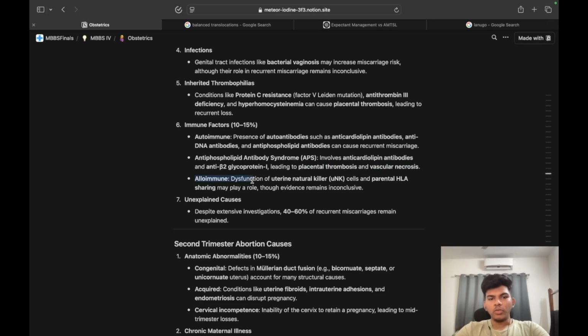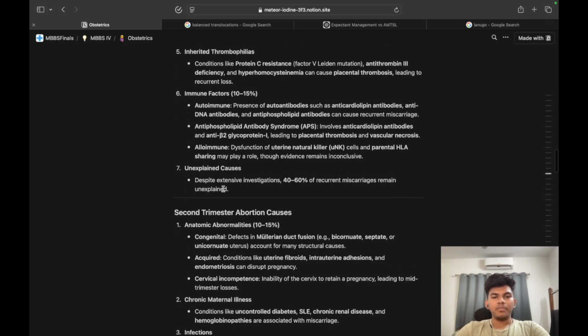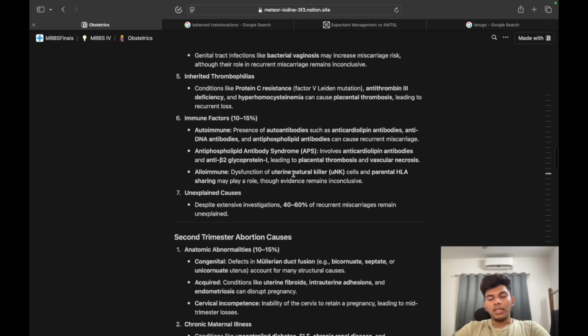And then there is alloimmune: dysfunction of uterine natural killer cells, and placental and parental HLA sharing. UNK cells and parental HLA sharing may play a role, though the evidence remains inconclusive. So, that is about alloimmune, UNK and parental HLA sharing. Finally, coming to the unexplained causes. Despite extensive investigations, in almost half the cases it is unexplained.